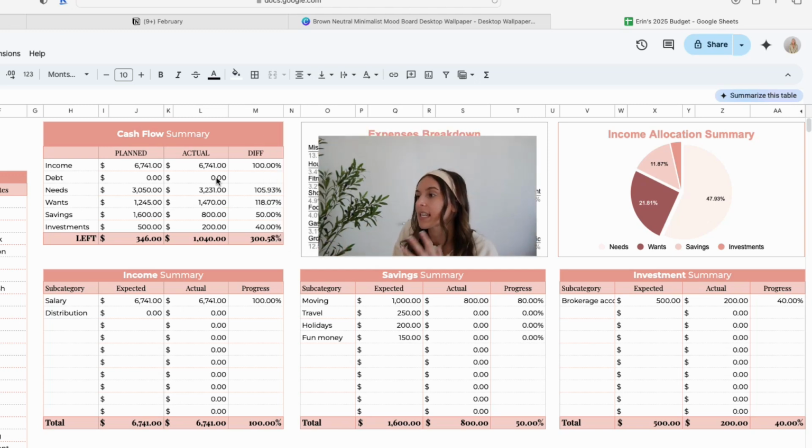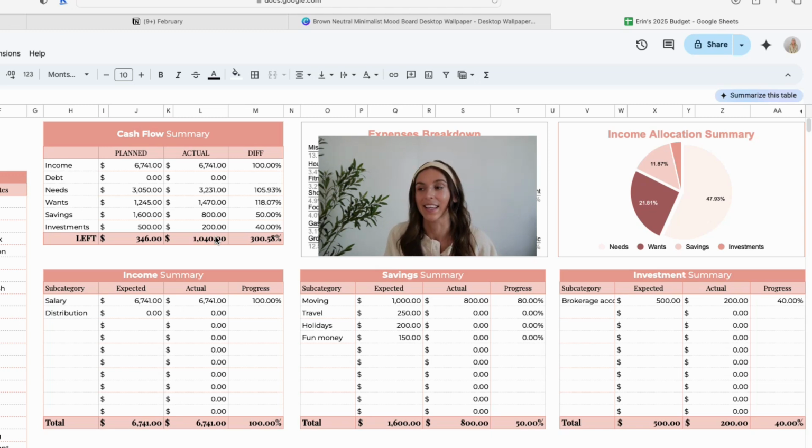With that, you can see with my income, after my expenses, after my savings and investments, I still have $1,040 left over. This is the point in the month where I look at that number and I say, okay, what do I want to do with it? Basically, since I am preparing to move and I'm still trying to finalize my down payment money, it's going to go straight into my down payment fund.